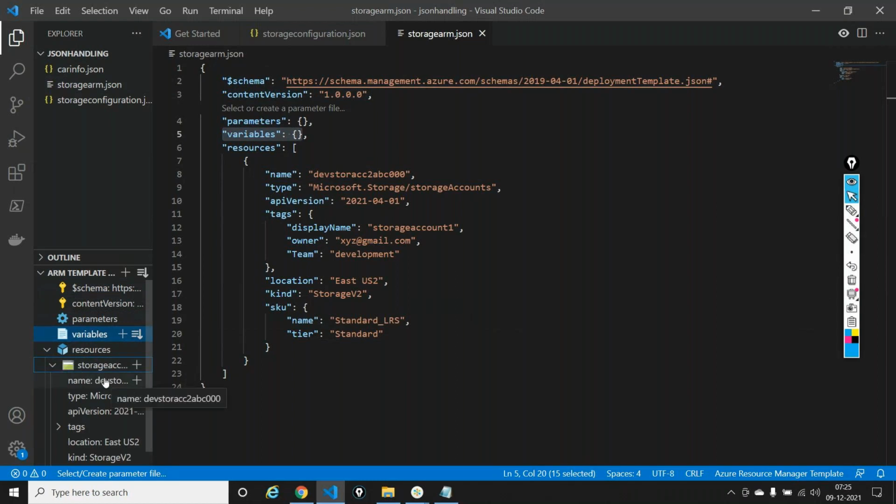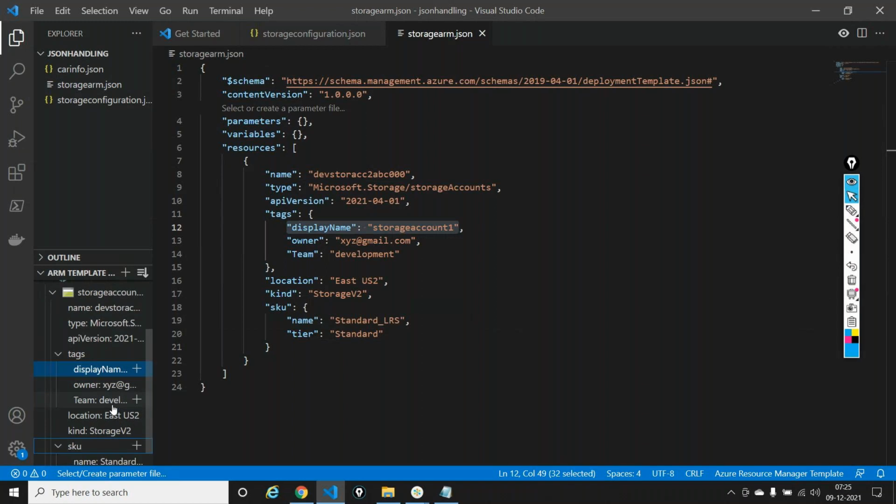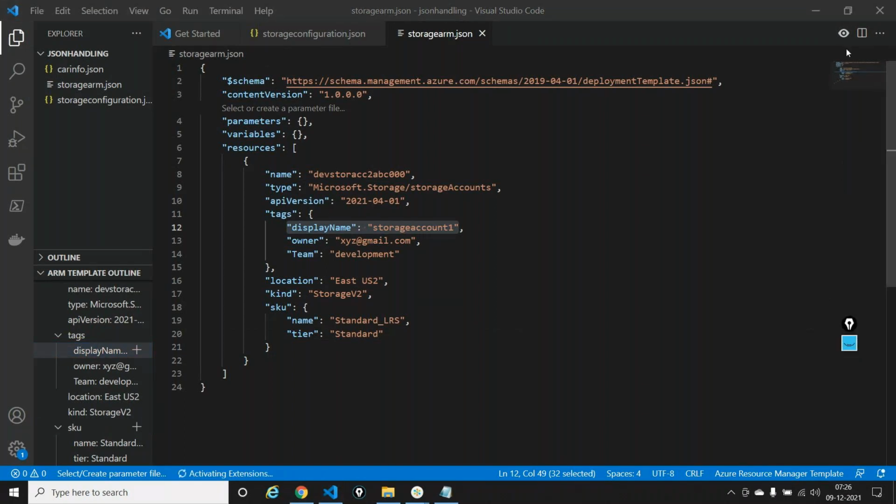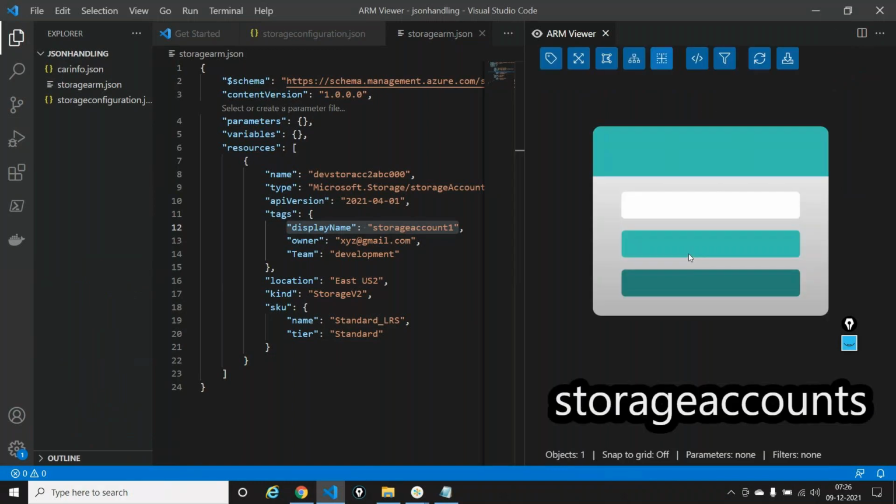And inside the resource, you're creating what? A storage account. And inside that, this is the name, this is the type, this is the API version. There are a couple of tags like display name and etc. And finally, locations, queue and etc. So it's a good way to handle things out. And I also have an I button out here, right? In the top right corner, I have an I button here. I can just click this. It'll tell you what your ARM template is ending up creating. It says, okay, fine, you're creating a storage account.